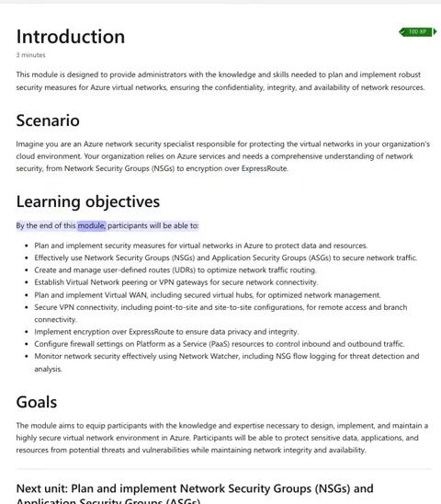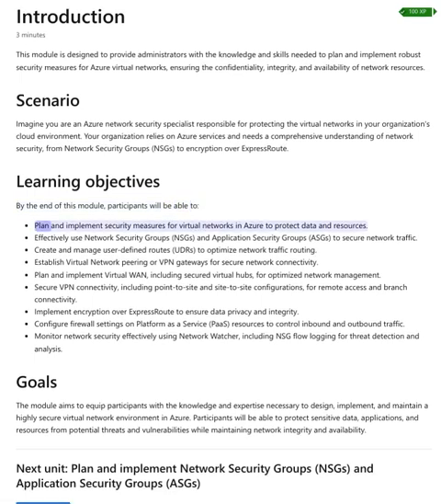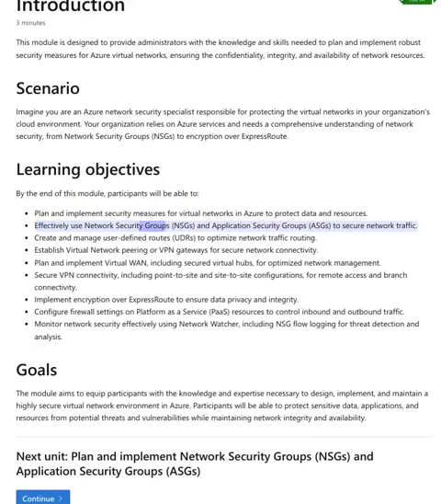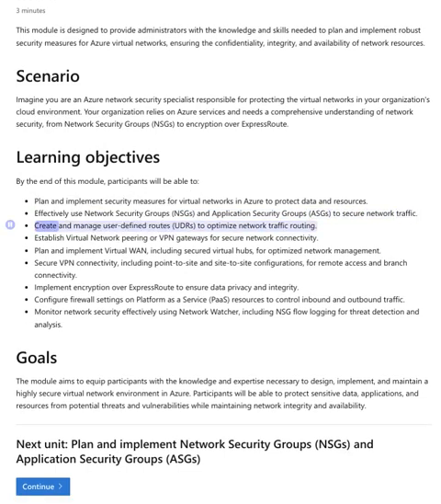Learning objectives. By the end of this module, participants will be able to plan and implement security measures for virtual networks in Azure to protect data and resources. Effectively use network security groups, NSGs, and application security groups, ASGs, to secure network traffic. Create and manage user-defined routes, UDRs, to optimize network traffic routing.